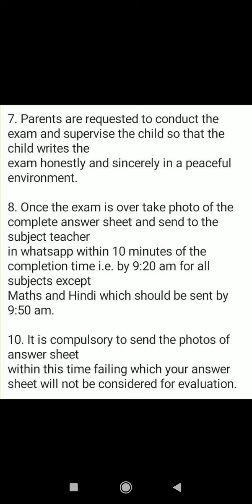Suppose your exam gets over in 1 hour 40 minutes or 1 hour 50 minutes. Right? So you will start taking the photos and making a PDF. When your PDF is ready, you will send it to the subject teacher. Tomorrow you have to send it to Satpathy sir. Is that clear? But you will not wait for the timing 9:20.